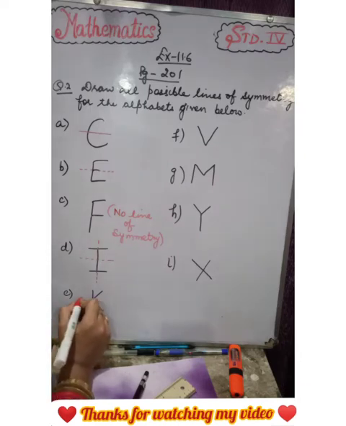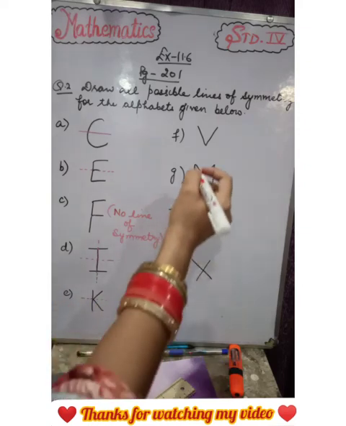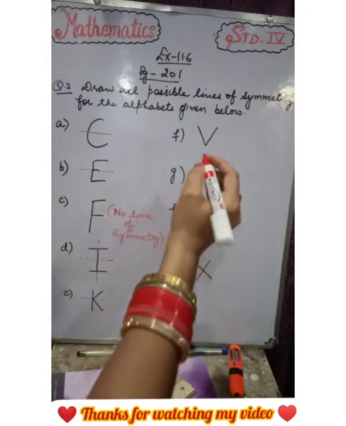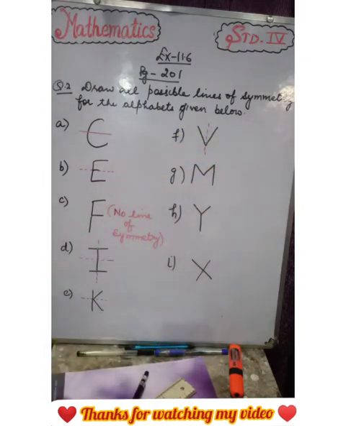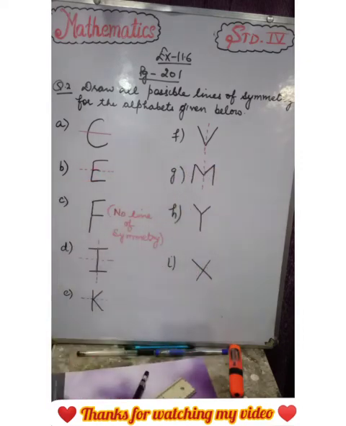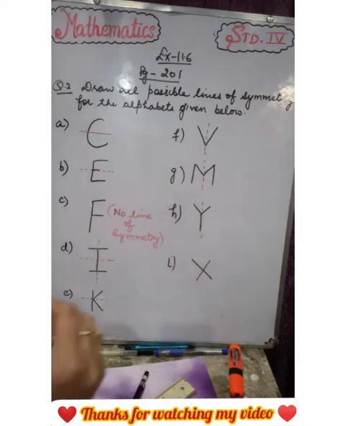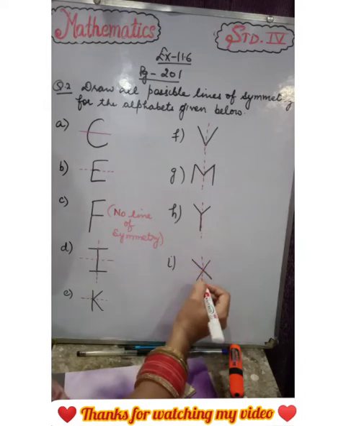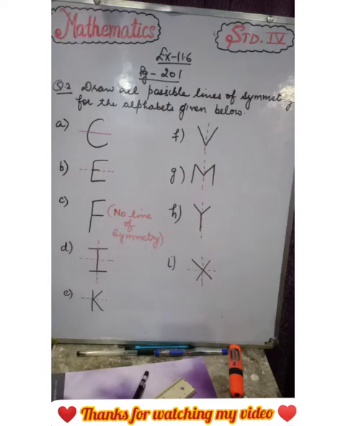Next K. Upper portion and the lower portion both are equal. Next is V. Vertical line. Next M. This way. Y. Yes. Next is X. This way and according to this. Yes. This was your second question.